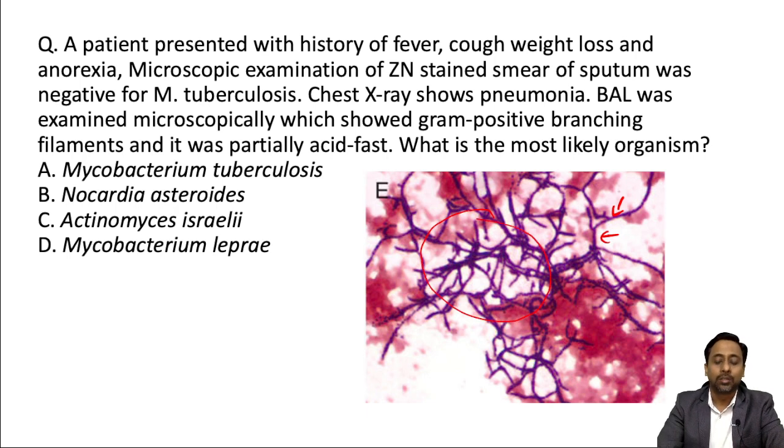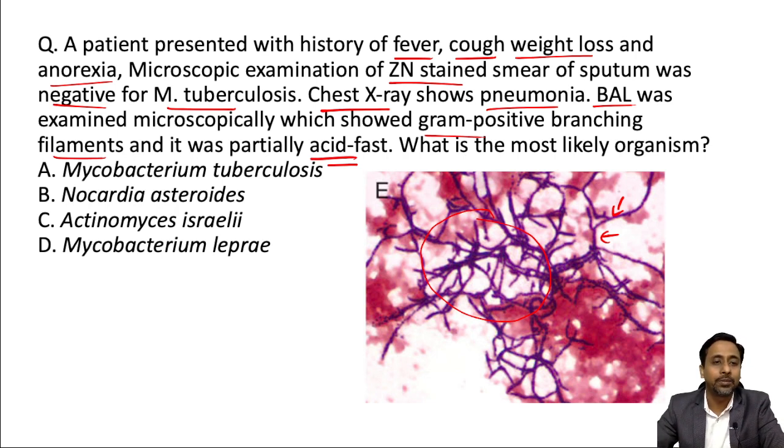Apart from that, what other information is given in the question? The presentation is of pneumonia with fever, cough, weight loss, anorexia, and the chest X-ray suggests pneumonia, but the ZN stain is negative for Mycobacterium tuberculosis, and the BAL fluid shows gram-positive branching filaments, and it is also partially acid fast.